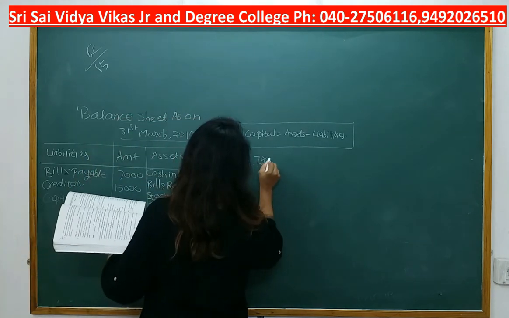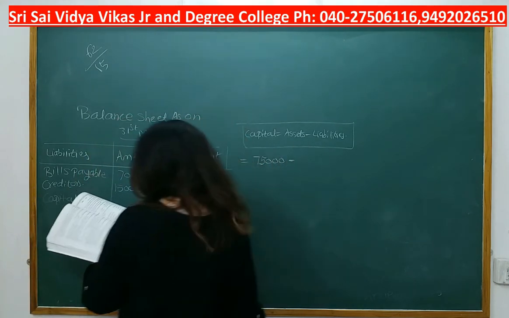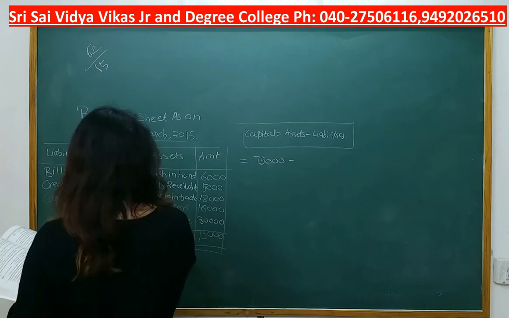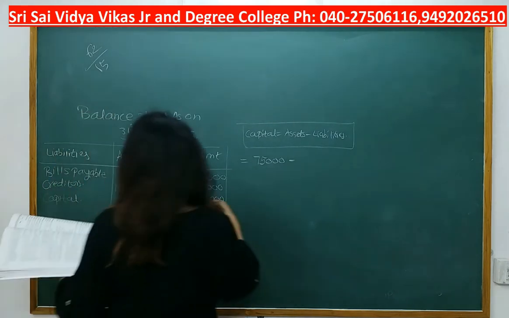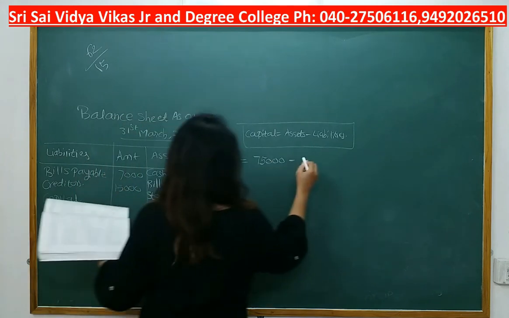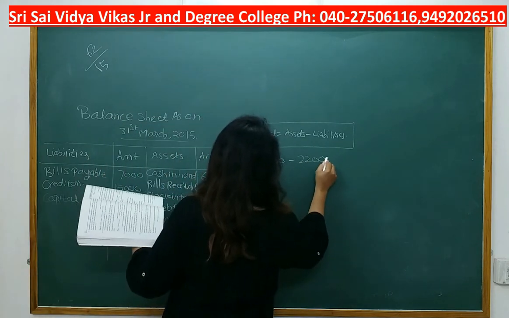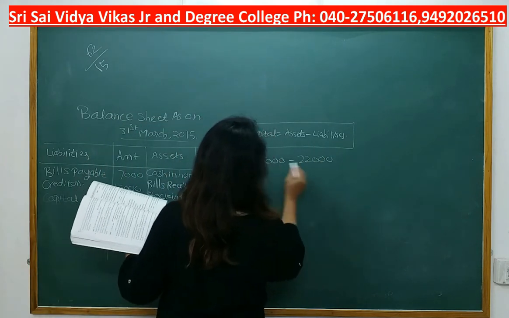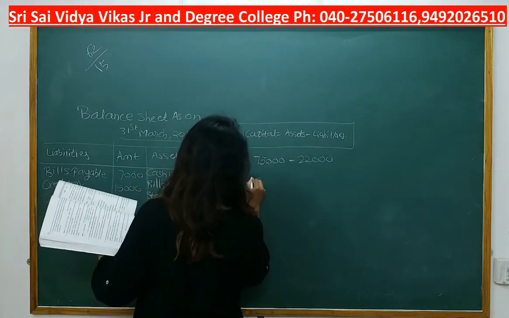Our asset side total is 75,000, whereas our liability side total is 22,000. Okay, 75,000 minus 22,000.